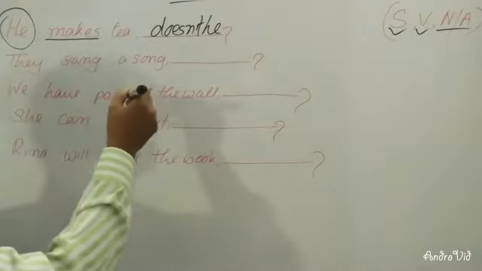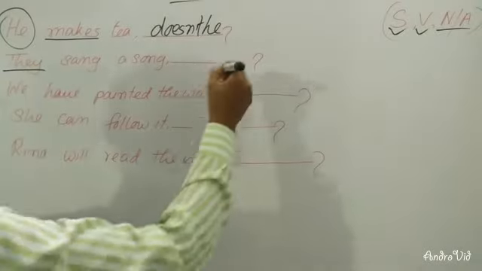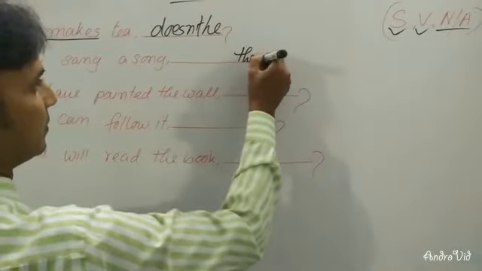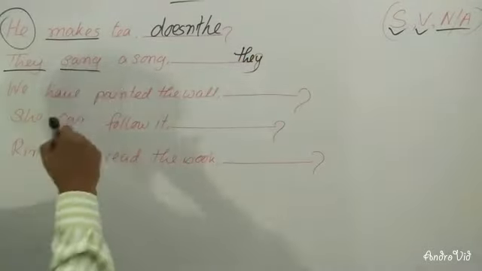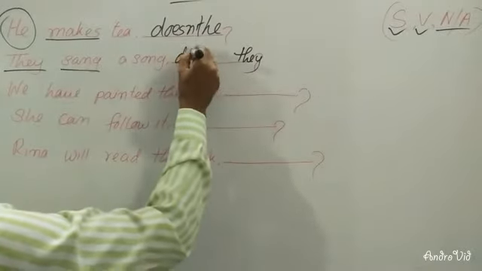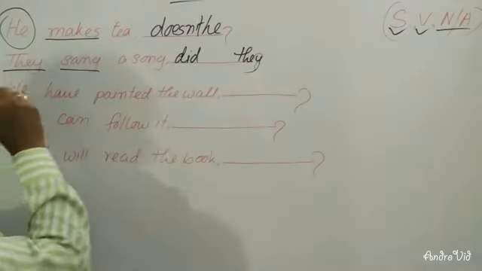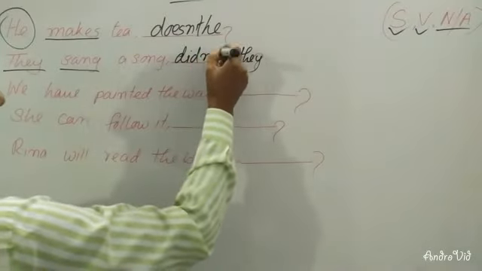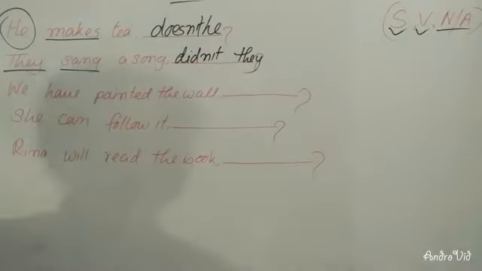They sang a song. They is your subject, so you will have to write they. Then sang is the past form, so you will have to write did. And there is no negative word, so you will have to use the short form of not. So, they sang a song, didn't they?